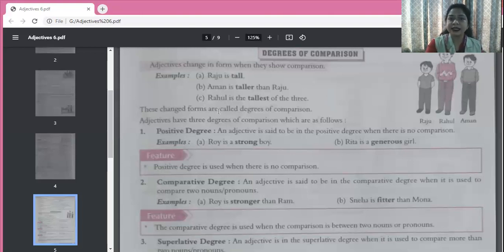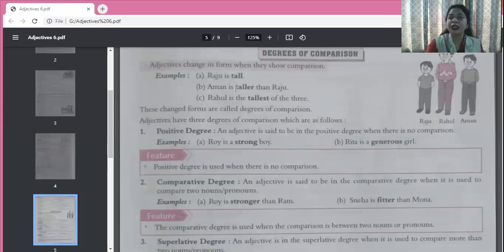Then the third sentence. Rahul is the tallest of the three. Now, who are the three people? Raju, Aman, and Rahul. These are the three people. And in the third sentence also there is a comparison, and now the comparison is between three people. So as I told you, there may be comparison between two people or things, or there may be comparison between more than two people or things.